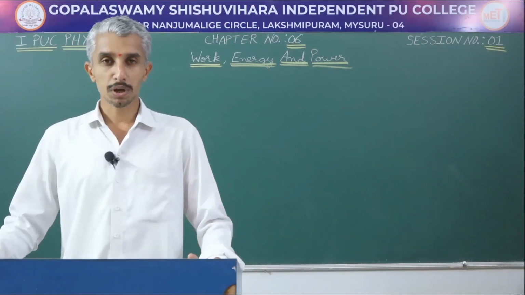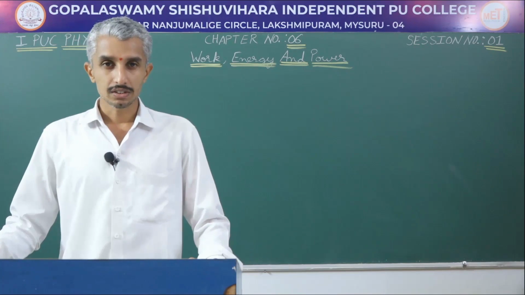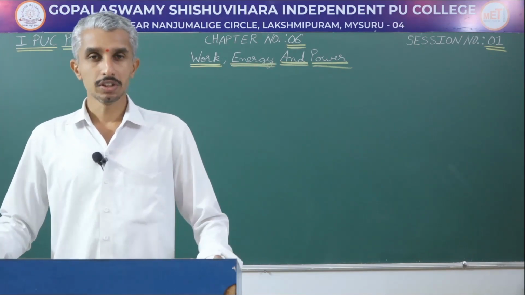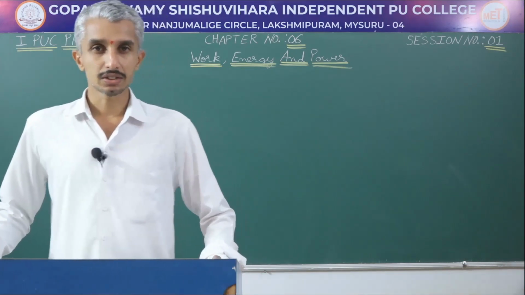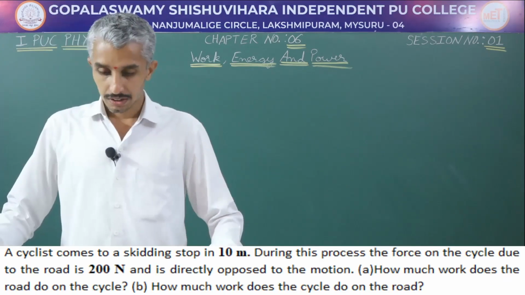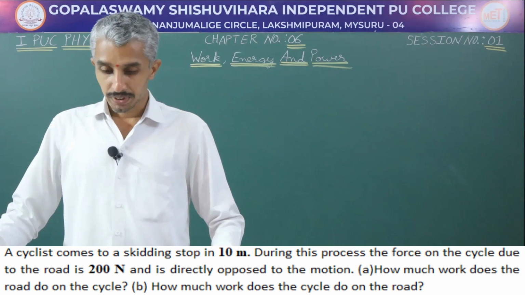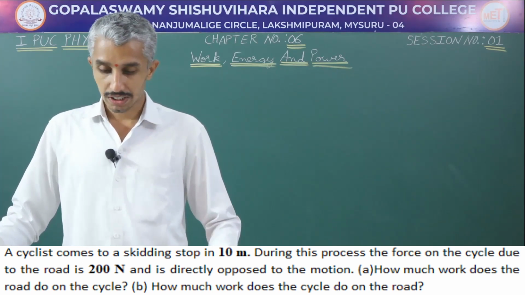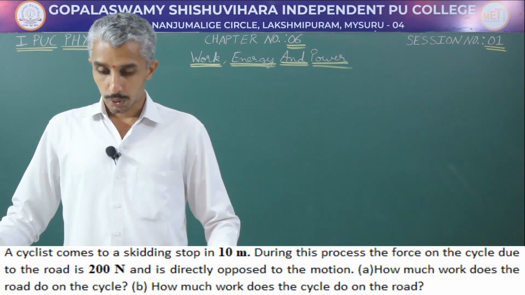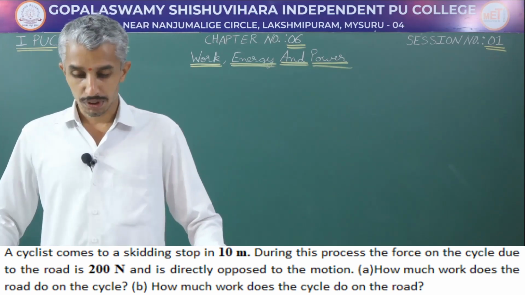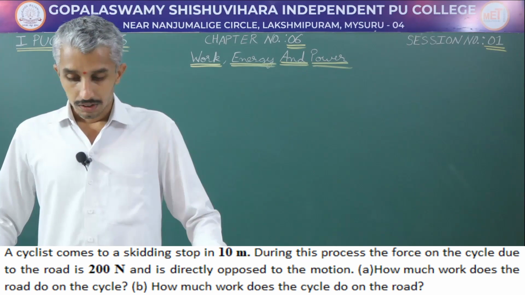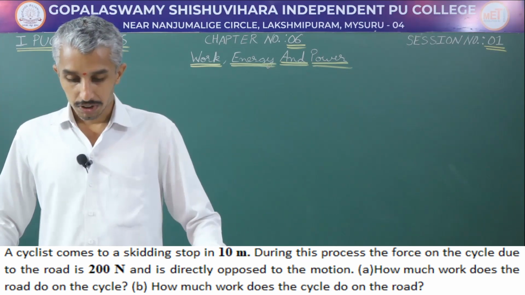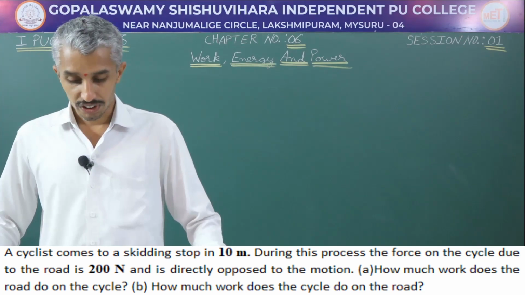To understand the properties of the work done, that is when the work done is 0 and when the work done is negative, we have this numerical in your NCERT. So, let us look into the numerical. The cyclist comes to a skidding stop in 10 meter. During this process, the force on the cycle due to the road is 200 Newton and is directly opposed to the motion. How much work does the road do on the cycle? And the second sub question, how much work does the cycle do on the road?